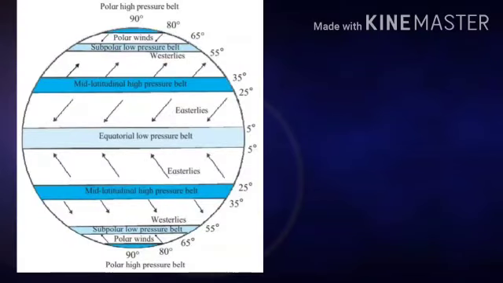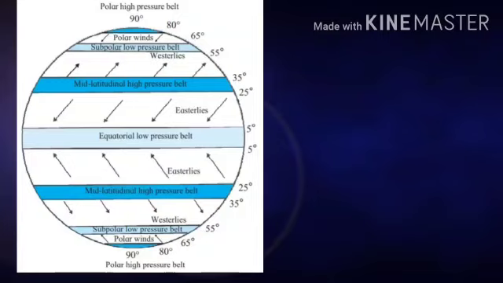Now let us learn about the major pressure belts of the earth. There are 7 major pressure belts of the earth. They are the equatorial low pressure belt, north subtropical high pressure belt, south subtropical high pressure belt, north subpolar low pressure belt, south subpolar low pressure belt, north polar high pressure belt, and south polar high pressure belt. So these are the 7 major pressure belts. Let us understand about each.